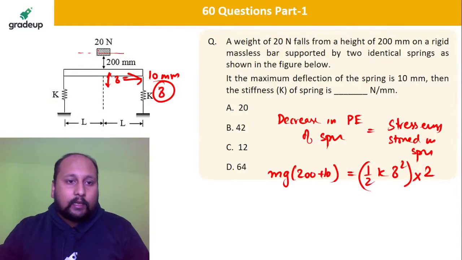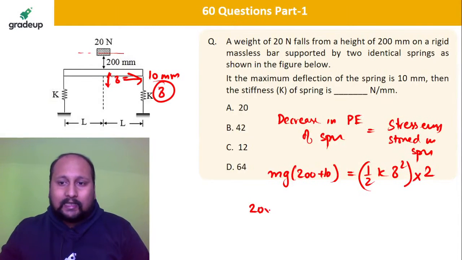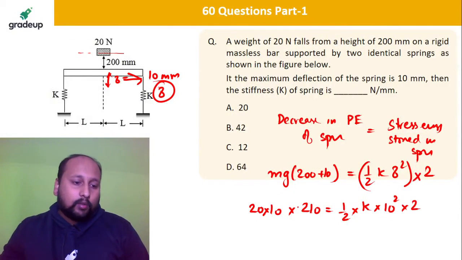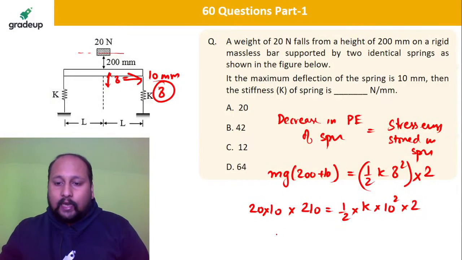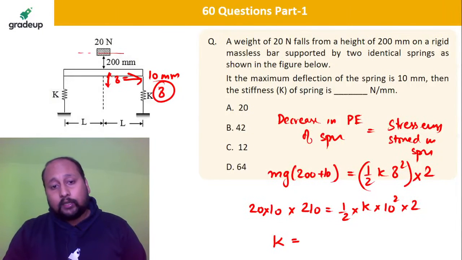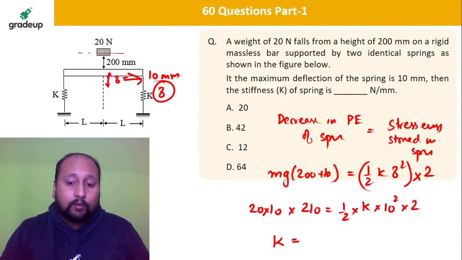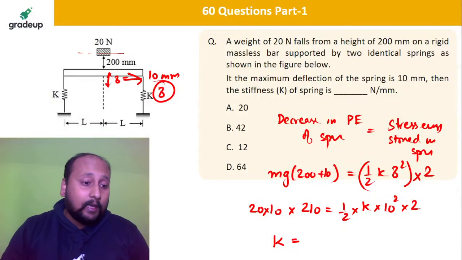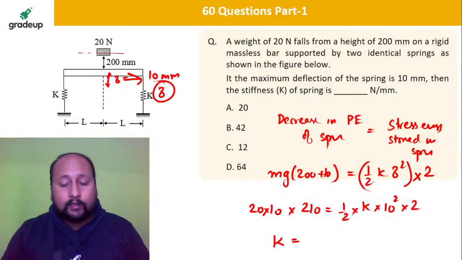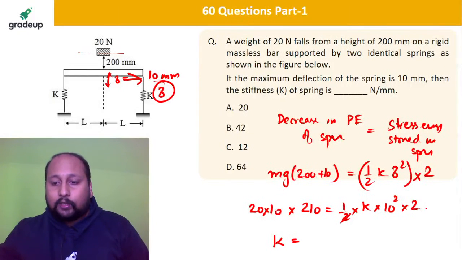Mass is given 20. So this is 20. Let us take g is equal to 10. This is 210, equal to half into k, whose value you have to calculate, into 10 square into 2. So you have to calculate the spring stiffness. Calculate and tell me what value you are getting. Please do some calculation. You all are GATE aspirants. You all will be the rank holders of the GATE examination. So make sure you are using your calculators so that you solve the problem quickly.